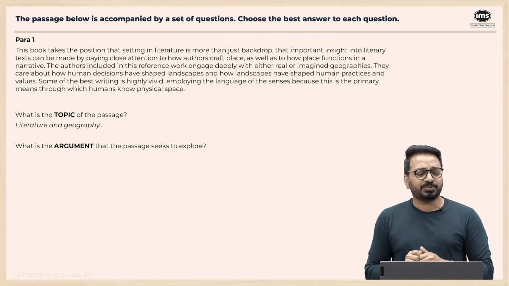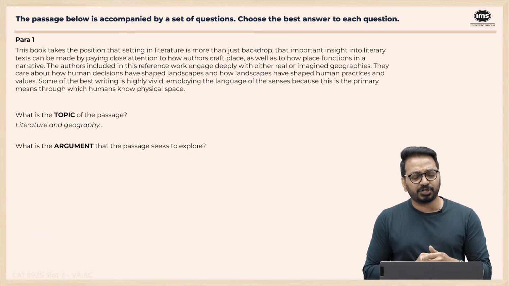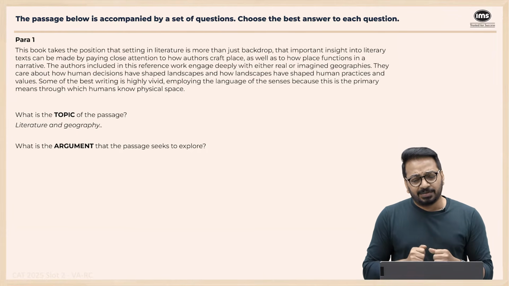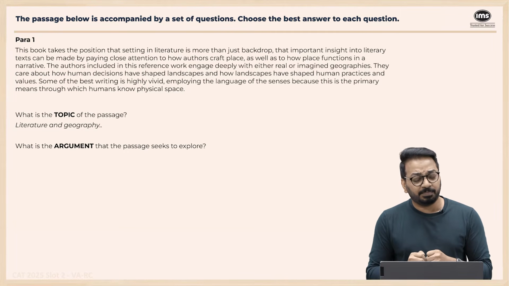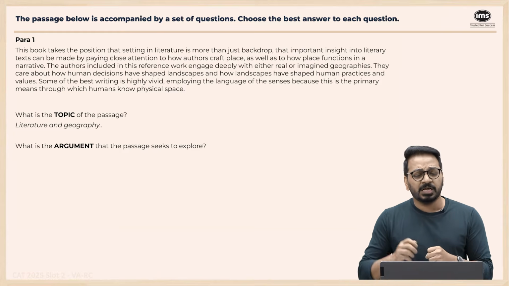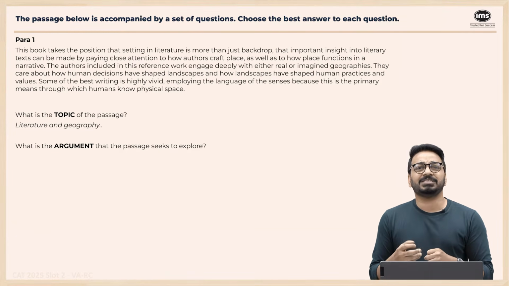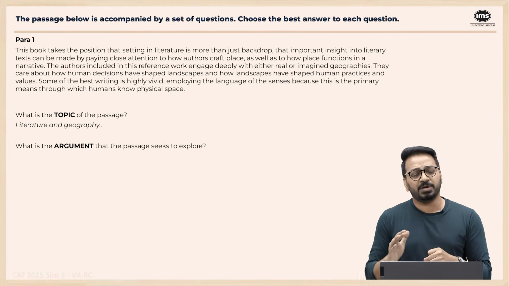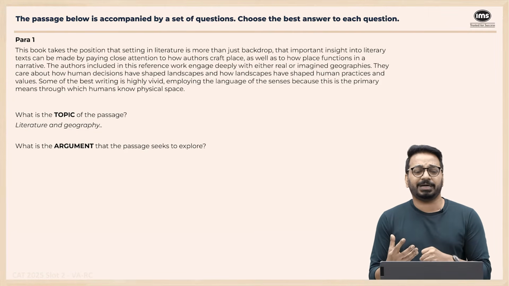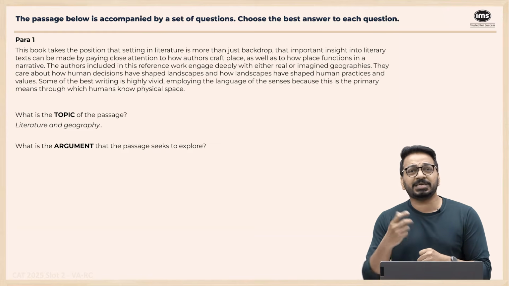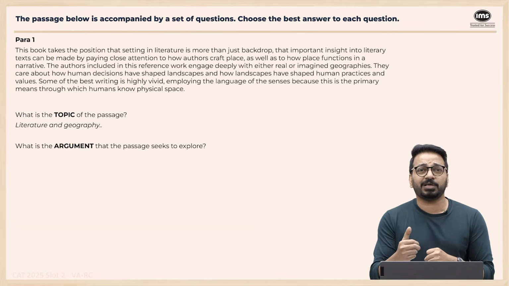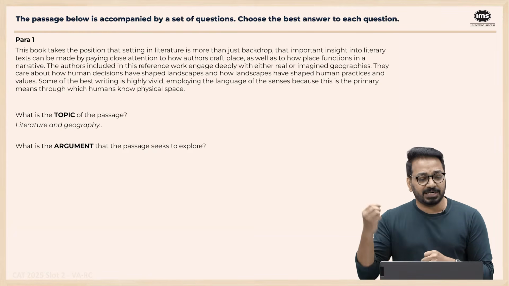This book takes the position that setting in literature is more than just backdrop, the setting of plays. That important insight into literary text can be made by paying close attention to how authors craft plays, as well as how plays function in a narrative. They're saying that setting is not just a backdrop. In literature, it is more than just a backdrop, right? And important insights we can gain if we pay close attention to how the author is creating a setting.